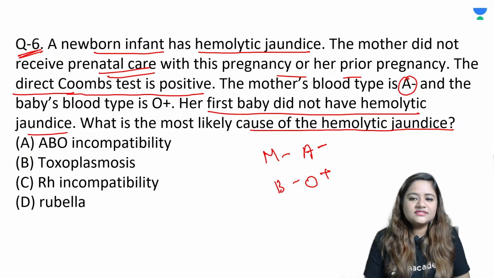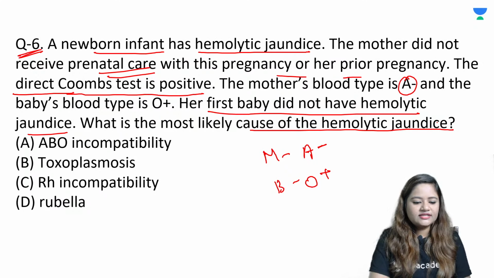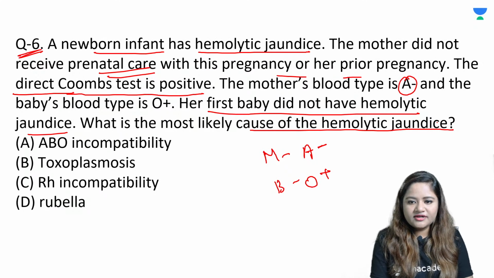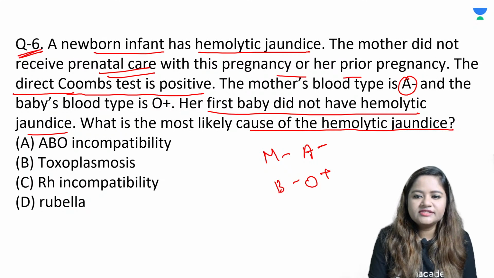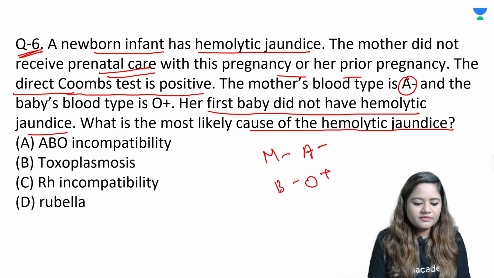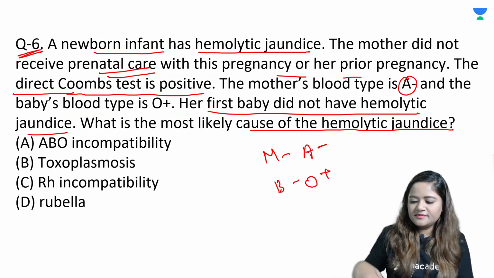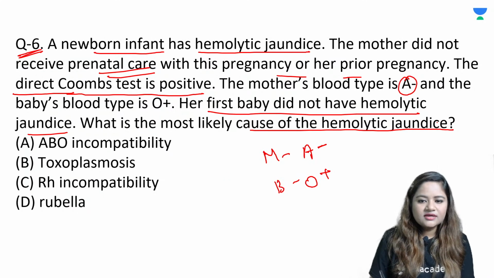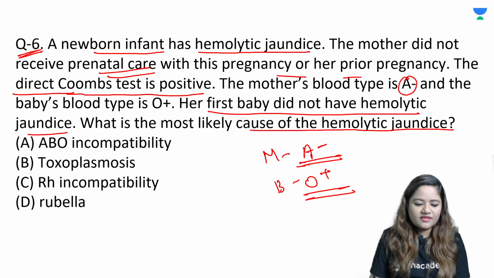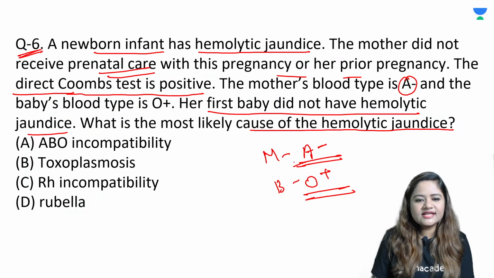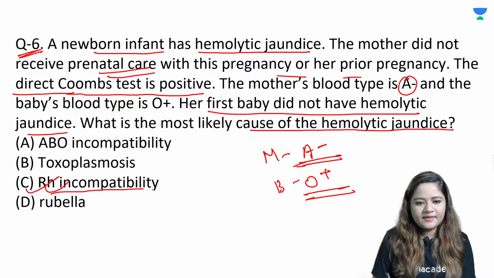A very common cause during pregnancy can lead to hemolytic jaundice, that is a rise in unconjugated bilirubin because of hemolysis, that is breaking down of the red blood cells. So what could be the cause? The mother's blood group is A negative and the baby's blood group is O positive. So this condition is classically known as RH incompatibility.